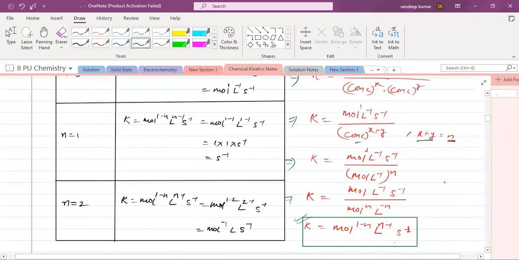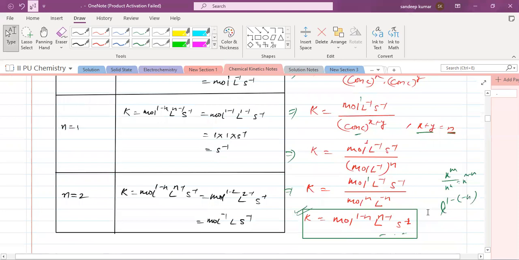We know that x^m upon x^n is x^(m minus n). So mole to the power 1 upon mole to the power n gives mole to the power 1 minus n, and liter to the power minus 1 with liter to the power minus n gives liter to the power 1 minus n, or rather liter to the power n minus 1, second inverse.